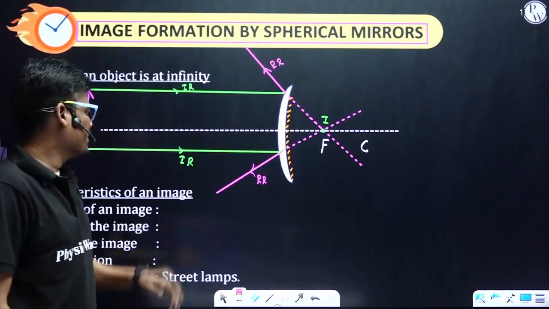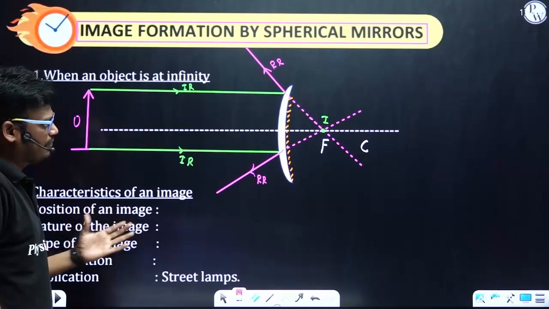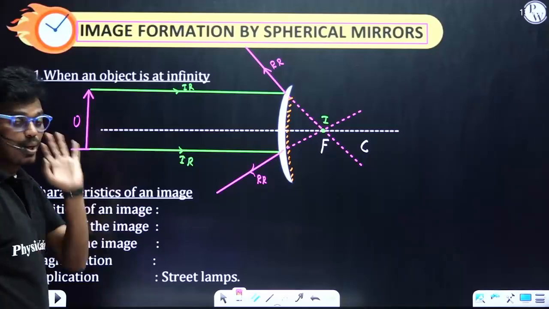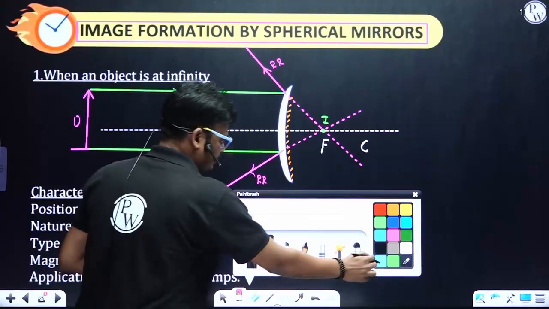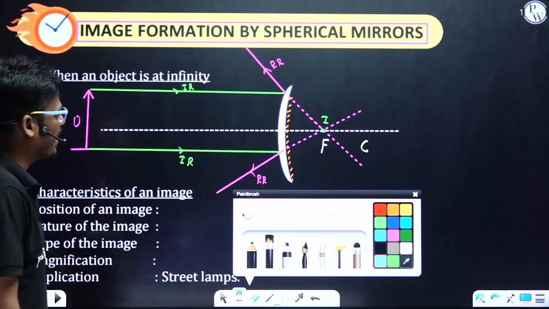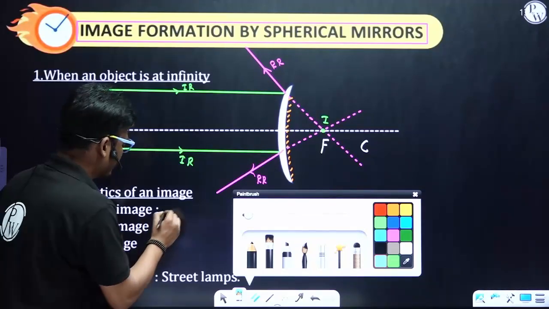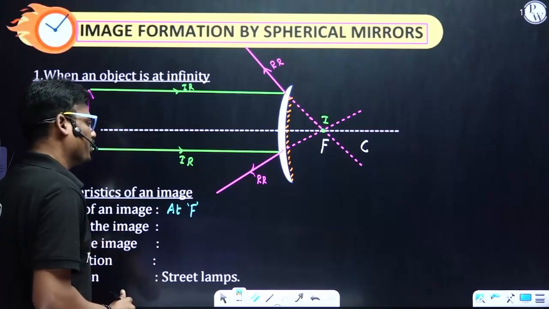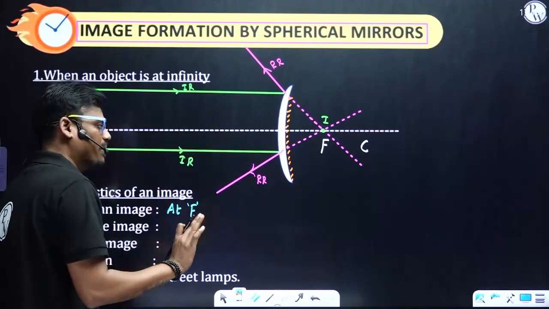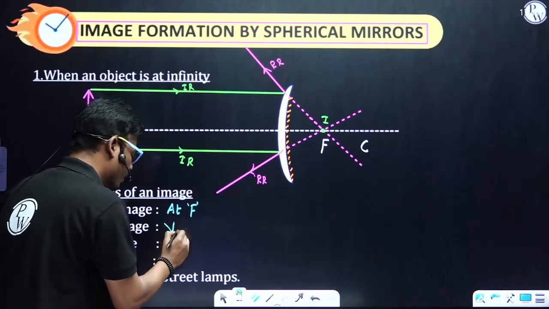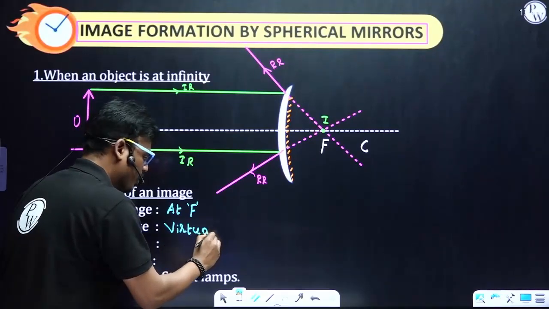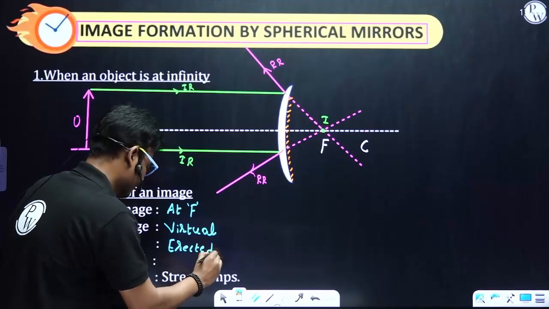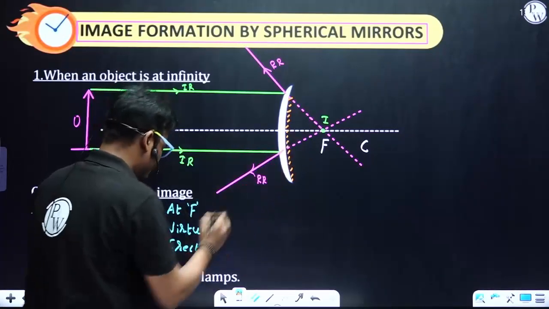By observing the diagram, what are the characteristics of the image formed by a convex mirror? The first point, position of the image: at the focus, that is F. Nature: as the two reflected rays are not meeting, it is virtual, but appears to meet. A virtual image is always erect. Clear? Magnification: just a point size.